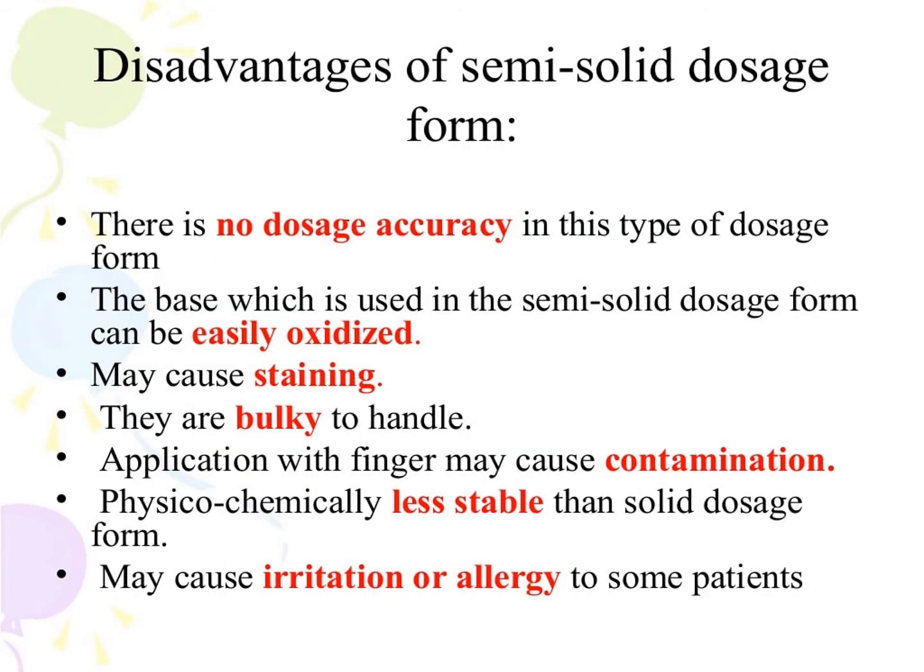Then the disadvantages of semi-solid dosage form. First, there is no dosage accuracy in this type of dosage form. Second, the base used in a semi-solid dosage form can be easily oxidized. Third, it may cause staining. Fourth, they are bulky to handle. Fifth, application with the finger may cause contamination. Sixth, physicochemically less stable than a solid dosage form. And seventh, it may cause irritation or allergy in some patients.